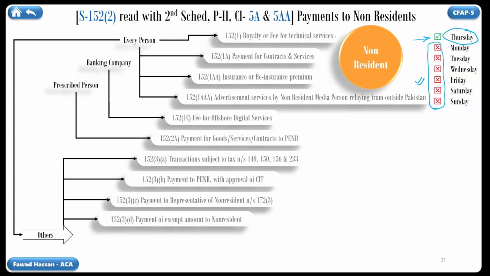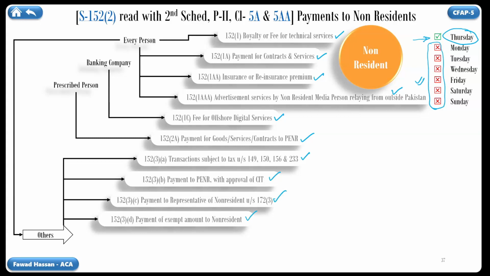Royalty or fee for technical services. Payment for contracts and services. Insurance or reinsurance premium. Advertisement services by non-resident media person relaying from outside Pakistan. Fee for offshore digital services. Payment for goods or services or contracts to PE of non-resident. Transactions subject to tax under section 149, 150, 156 and 233. Payment to PE of non-resident, with approval of Commissioner. Payment to representative of non-resident. Payment of exempt amount to non-resident.